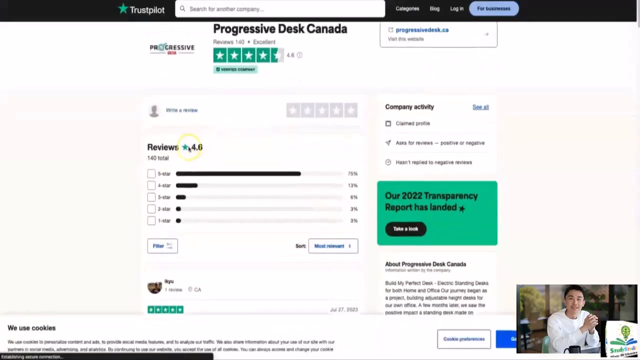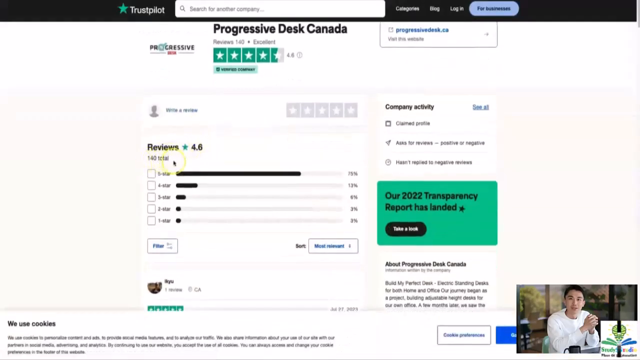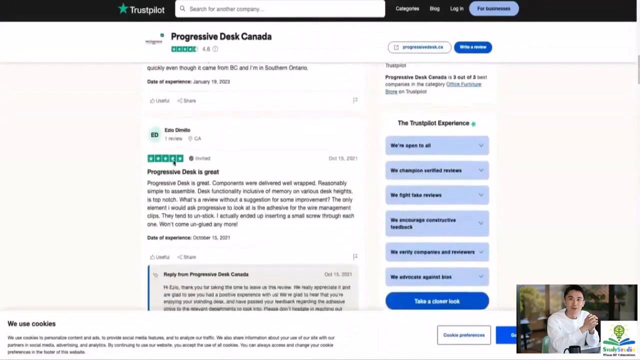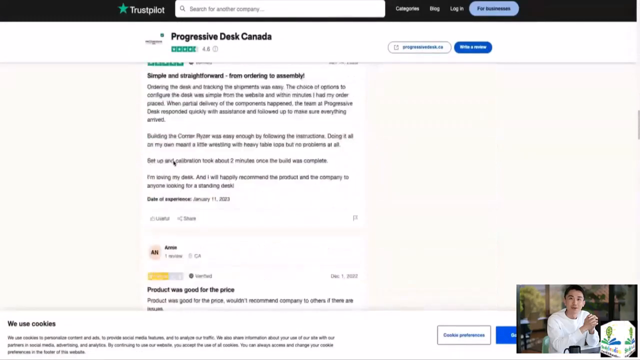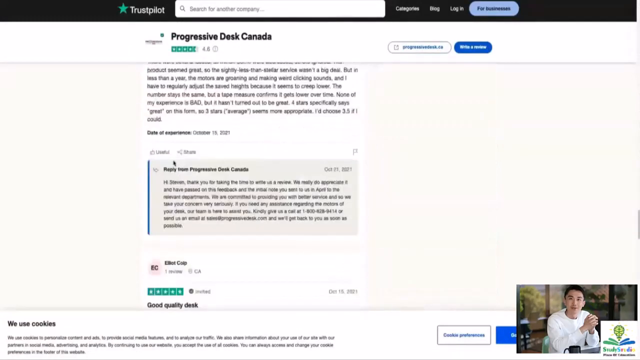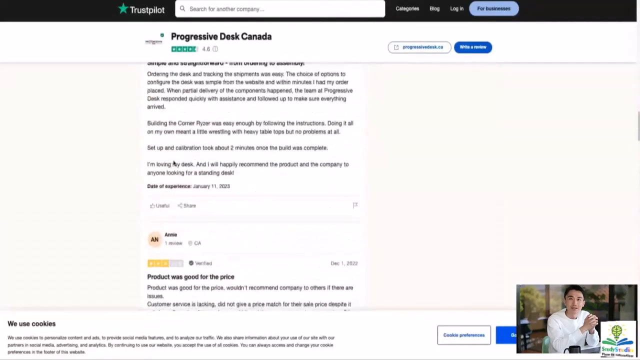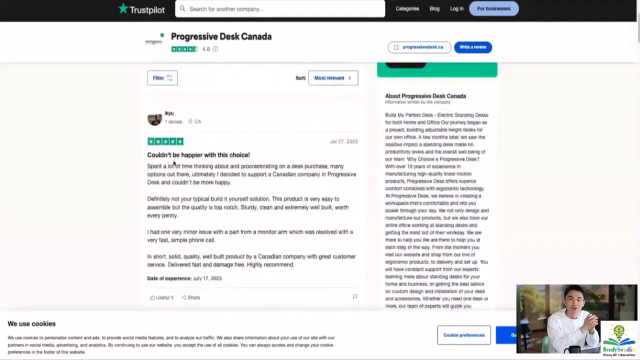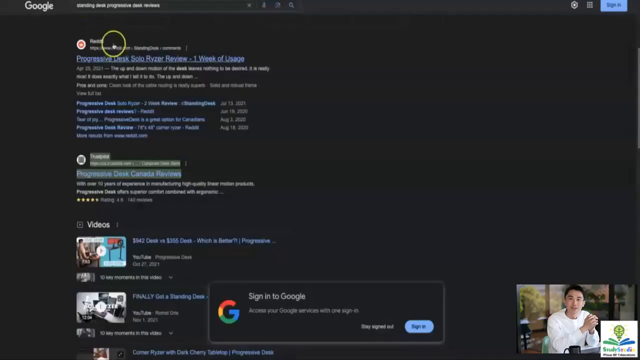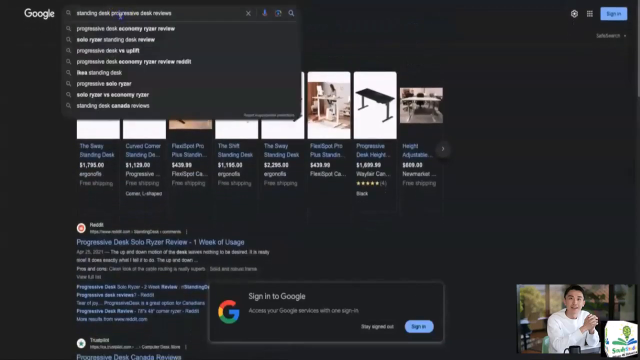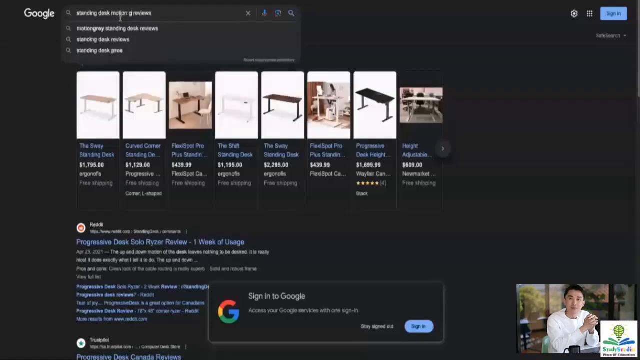Now, as I can see, there are a total of 140 reviews, which is amazing. And the whole page is filled with really long, detailed reviews about the product. So I think these reviews would be good to copy from here and then use them in ChatGPT for analysis. But before I do that, let's look into the reviews of Motion Gray as well, so that I have all my reviews in one place. So I'm going to replace Progressive Desk with Motion Gray.